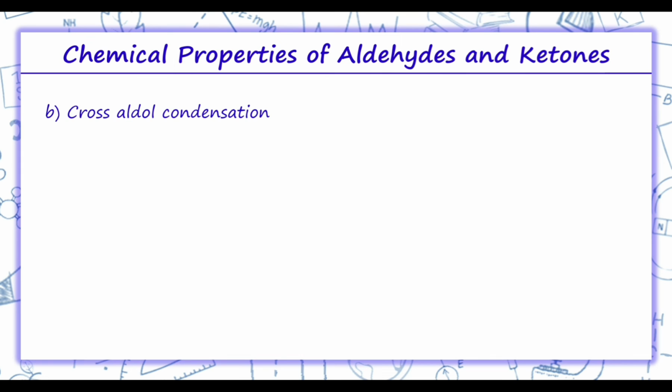Now moving on to cross aldol. Cross aldol condensation is when we are taking two different aldehydes. Like in the previous example, we took two same aldehydes. Now we are taking two different aldehydes, which is CH3 CHO plus CH3 CH2 CHO.